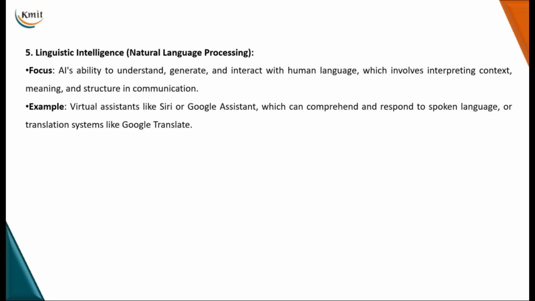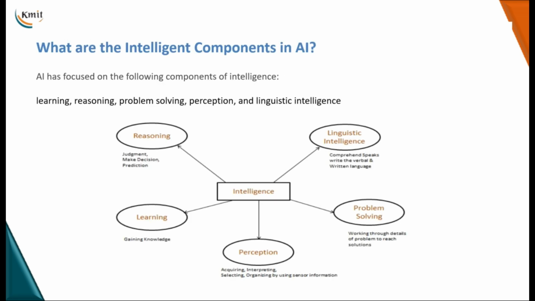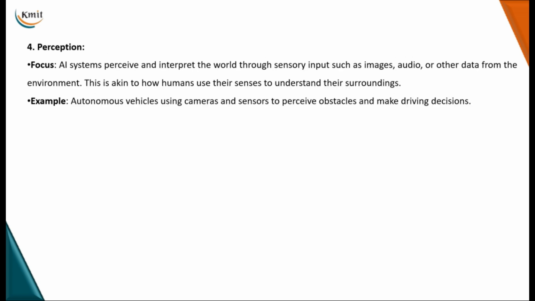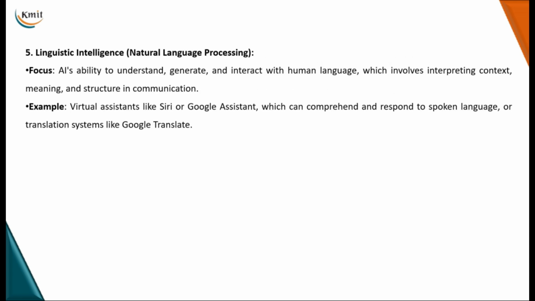Okay, so when we talk about linguistic intelligence, we refer to the ability of the system to express itself by understanding human language. In the context of AI, linguistic intelligence relates to NLP, natural language processing, which involves understanding, generating, and manipulating human language, used in chatbots, virtual assistants, language translation, text summarization, sentiment analysis, etc. So these are the five important intelligent components in AI: reasoning, learning, problem solving, perception, and linguistic intelligence.